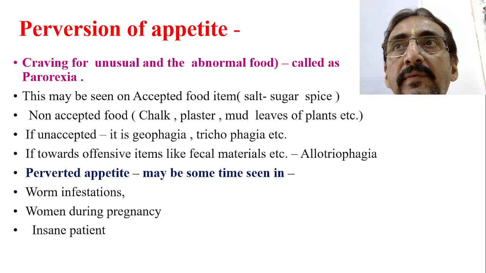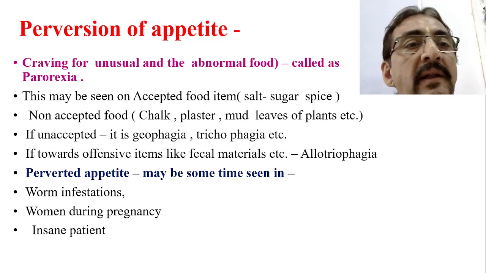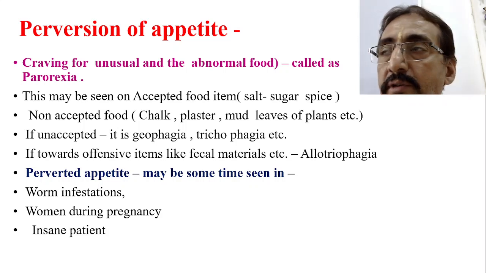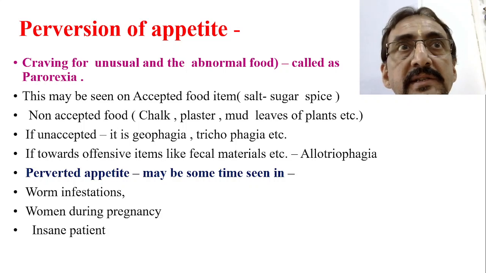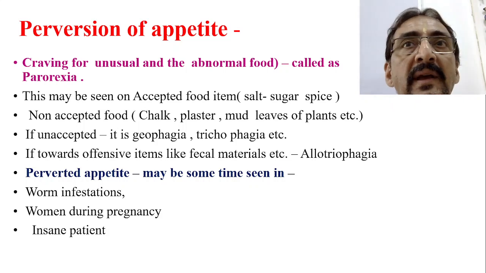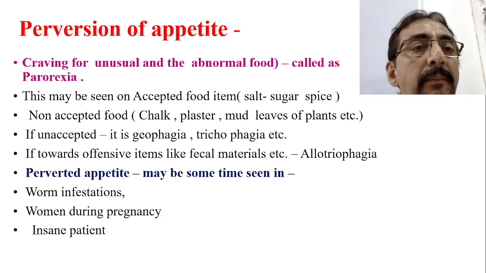Similarly, if anybody is having a craving for unusual and abnormal food, it is called parorexia. We know that the food is not good, it is not nutritious, it is very dirty, and it will not be taken by human beings. Suppose a person is having a craving towards eating some leaves, this will come under the heading of parorexia.